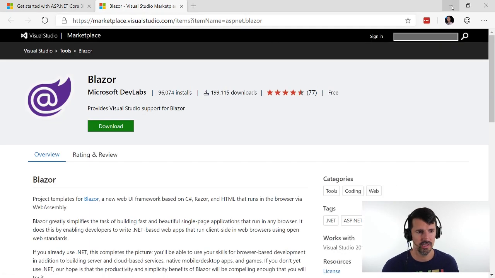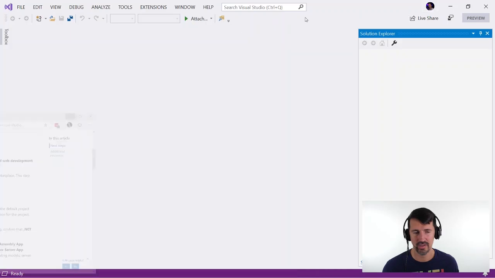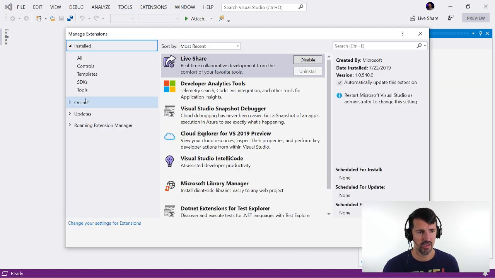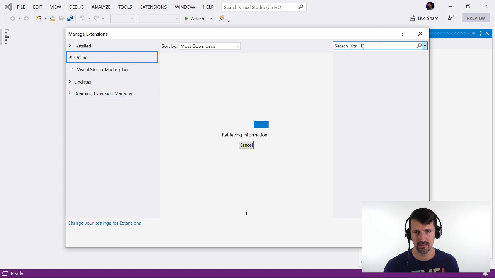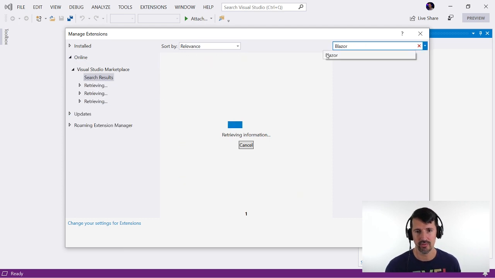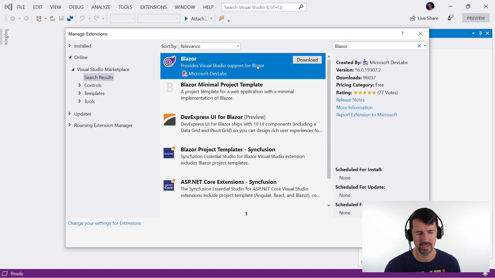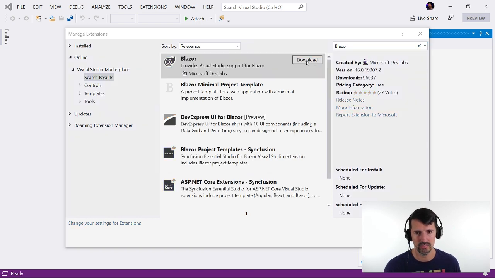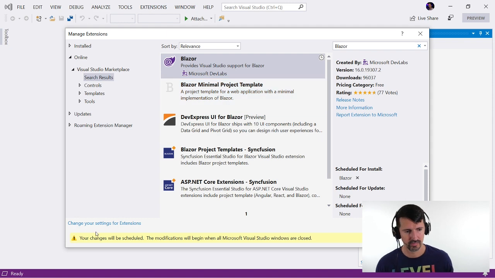So theoretically, I can just search for Blazor in my extensions, right? So let's go extensions, online, Blazor. Oh, it actually filled it out for me. Look at that. Bam. Knew what I was looking for.